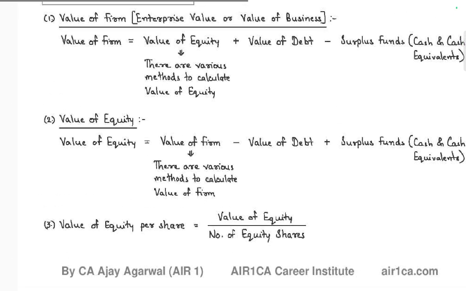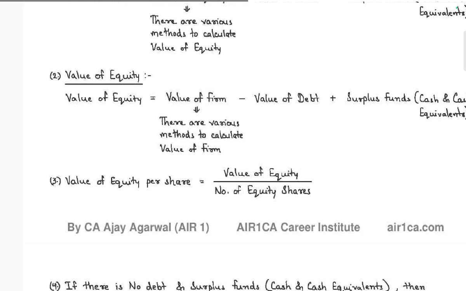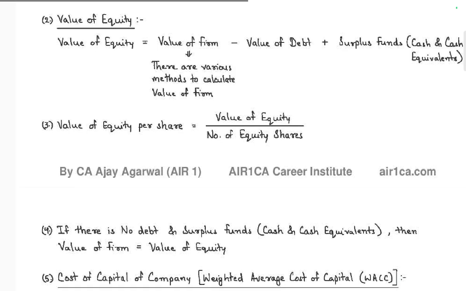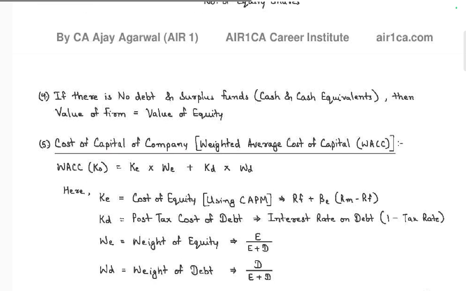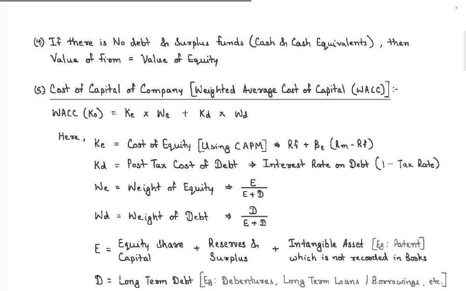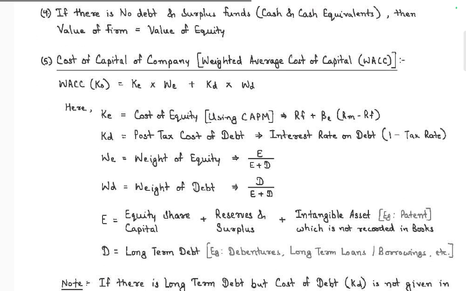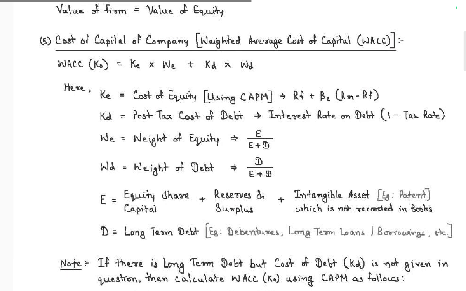Value of firm is the total value, calculated by various methods. Value of equity per share is equal to value of equity divided by number of shares. Okay, if there is no debt or surplus cash, then the value of firm is equal to value of equity. Okay. The weighted average cost of capital of a company, KO, is equal to KE into WE plus KD into WD, equity and debt weights.